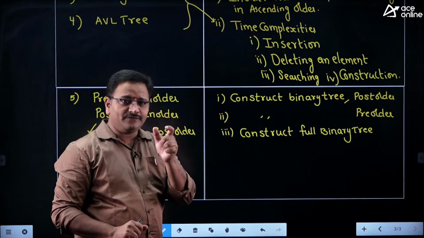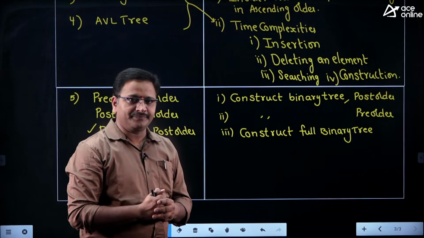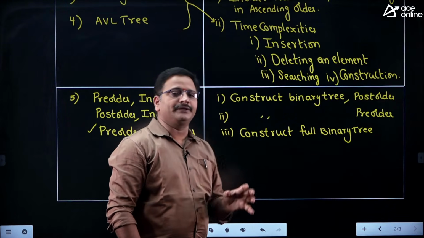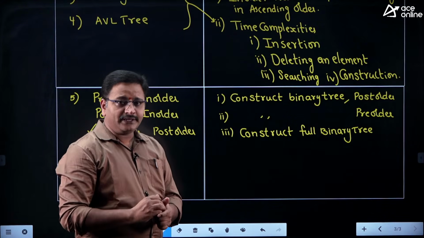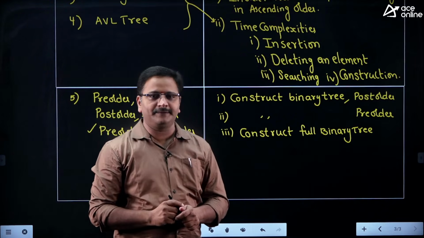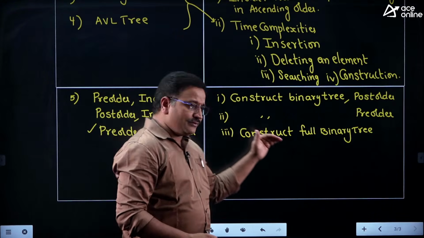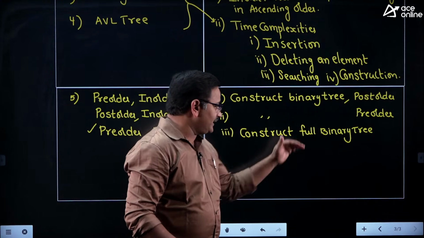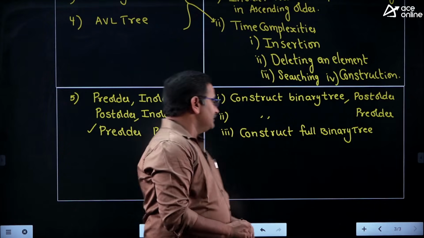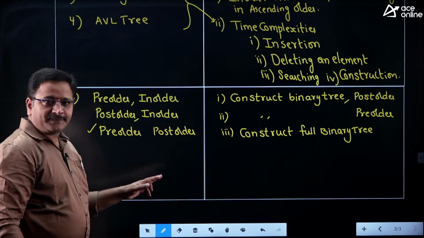A binary tree is called a full binary tree if every internal node is having exactly 2 children. Or else we can also say if all levels of the binary tree are completely full, that is also called a full binary tree. So there are 2 definitions for a full binary tree: every internal node having exactly 2 children, or all levels completely full. I hope you understand the different types of questions, friends.